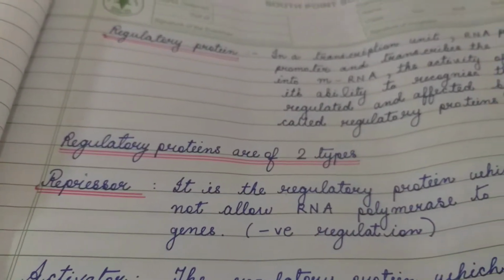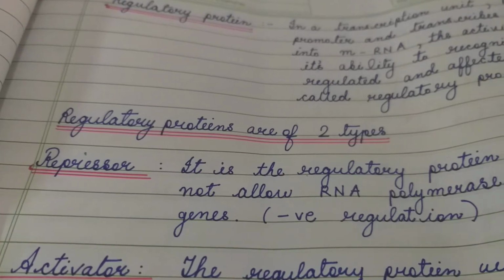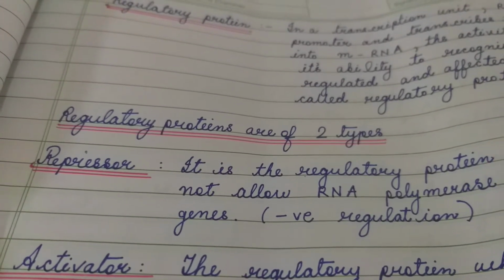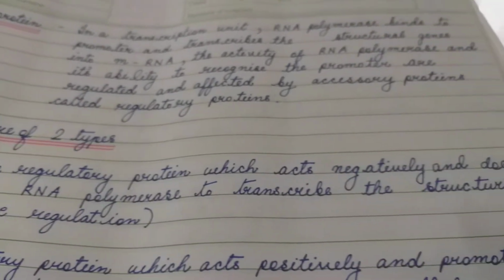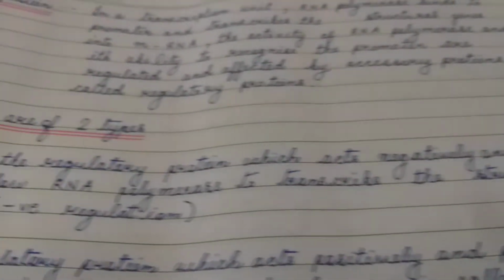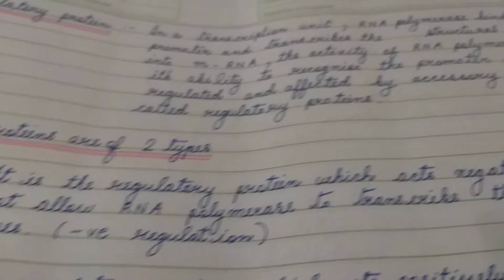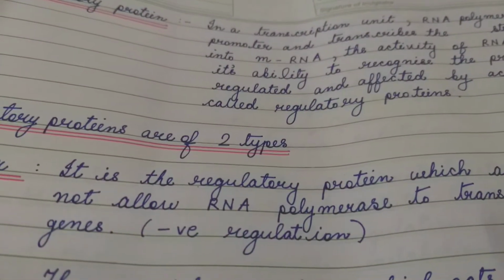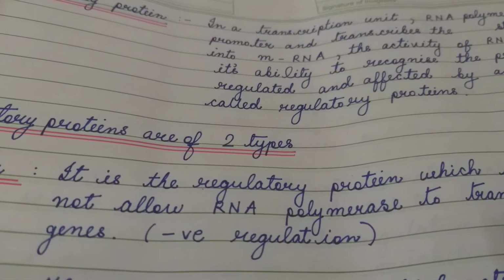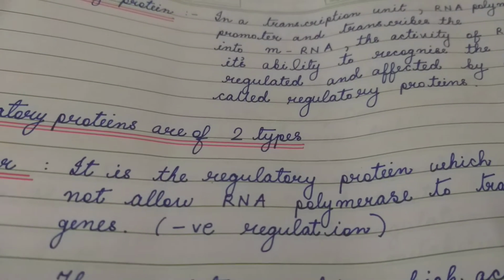Regulatory proteins are of two types. Repressor is one of them. It is involved in the regulation of gene expression. Repressor is the protein which acts negatively and does not allow the enzyme RNA polymerase to transcribe the structural genes into messenger RNA. As a result, polypeptides are not formed.